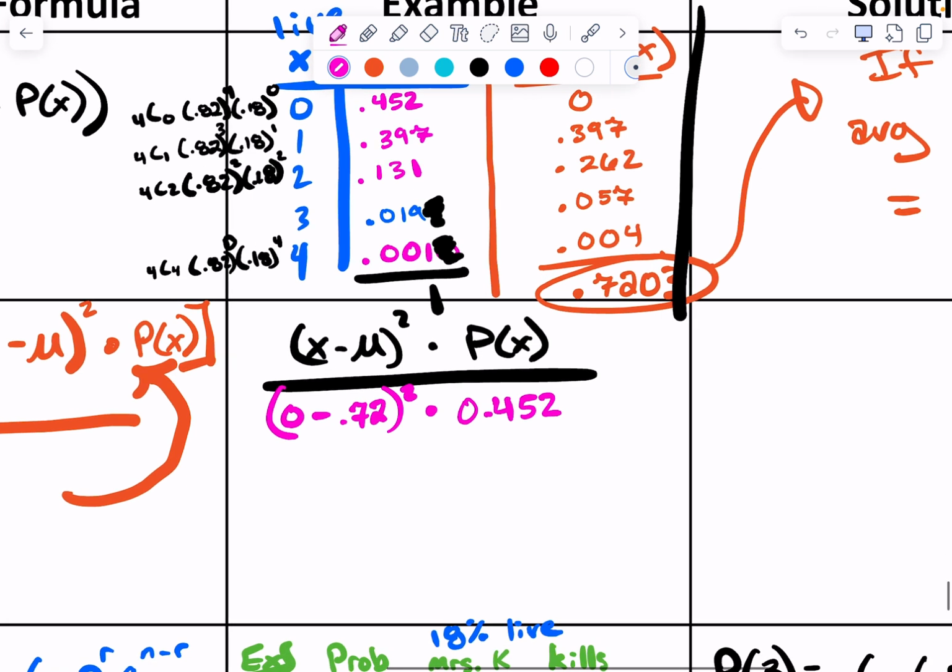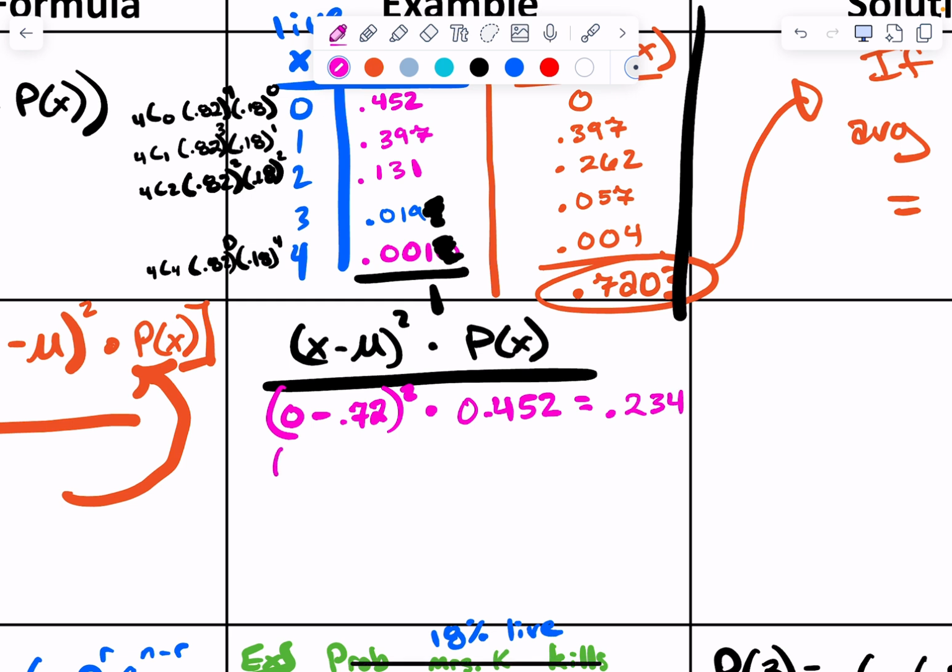Yep, and we do that one. Okay, and that is equal to something. Hang on. Oh wait, we have to square it. Zero minus 0.72 squared times 0.452. I got 0.234. Okay, all right, second row.